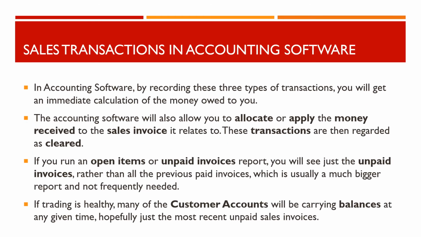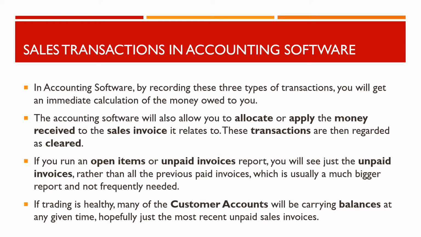In accounting software, by recording these three types of transactions, you will get an immediate calculation of the money owed to you. The accounting software will also allow you to allocate or apply the money received to the sales invoice it relates to. These transactions are then regarded as cleared. If you run an open items or unpaid invoices report, you will see just the unpaid invoices, rather than all the previous paid invoices, which is usually a much bigger report and not frequently needed.